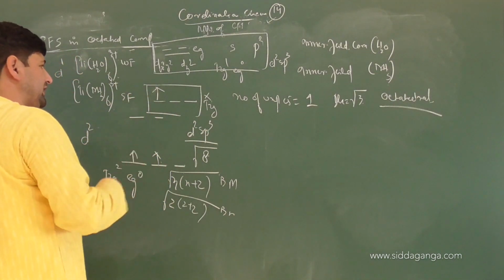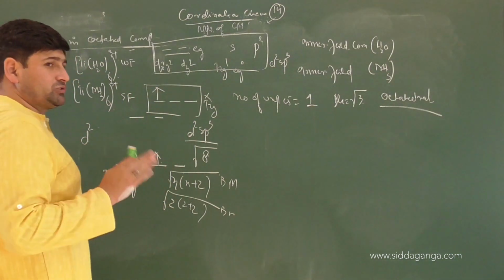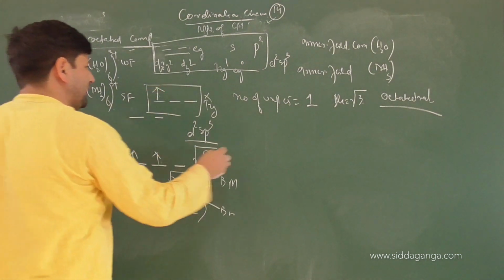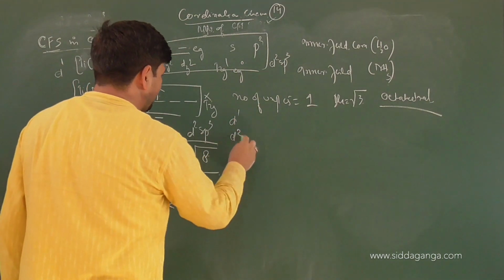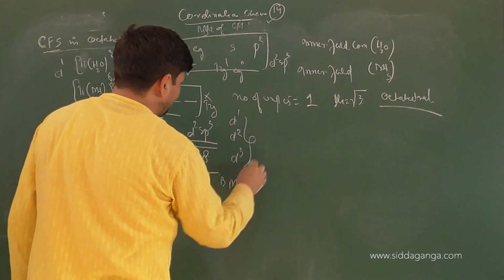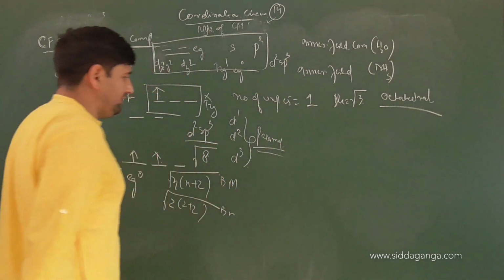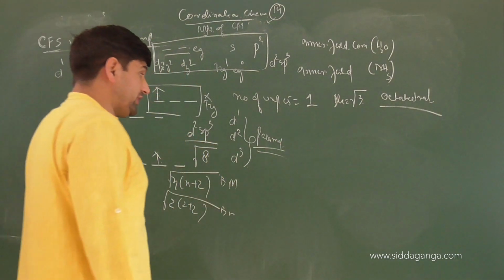Inner field or outer field? Inner field. Low spin or high spin? There is no question of low spin, high spin here. Here it will be paramagnetic. That is D1 configuration, D2 configuration and D3 configuration, all will be paramagnetic. Okay, we forgot to calculate one thing.